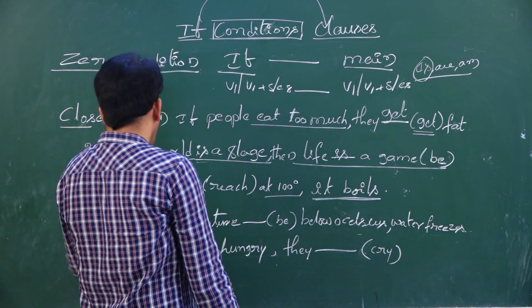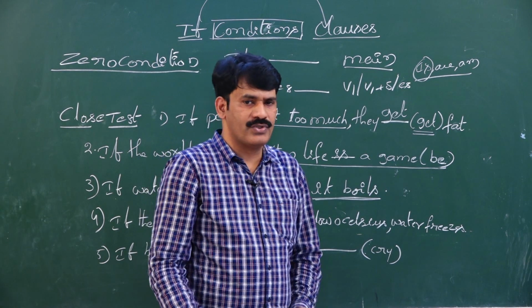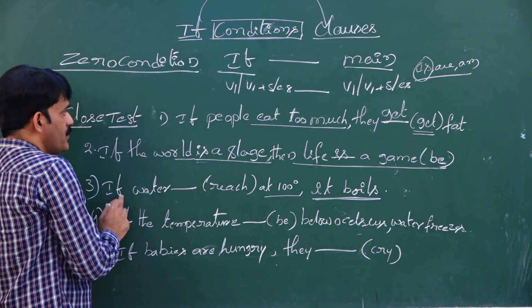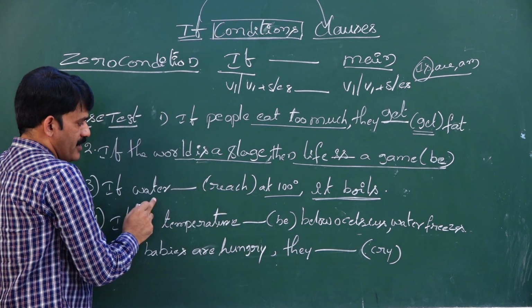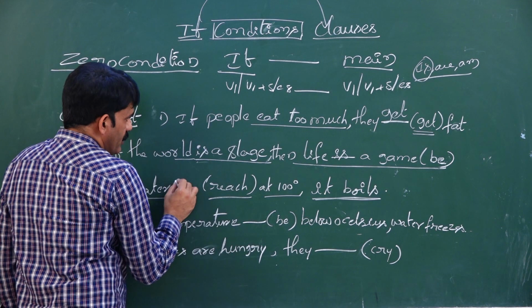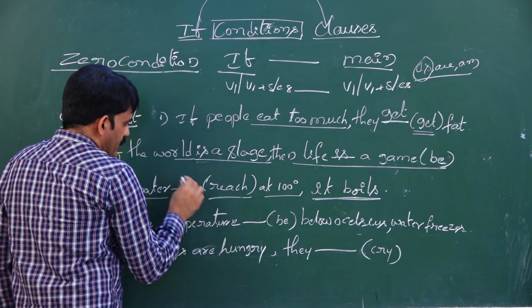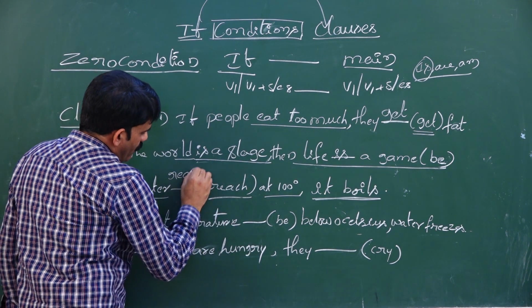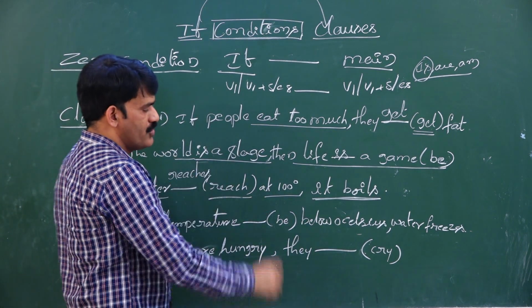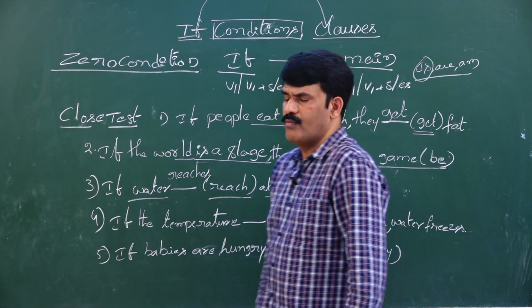What boils? Water boils. It is a scientific truth. When scientific truths and facts are given, you have to write only in zero condition. Water is third person singular, so we use S or ES with the first form of the verb. So the water reaches. If water reaches 100 degrees, it boils.